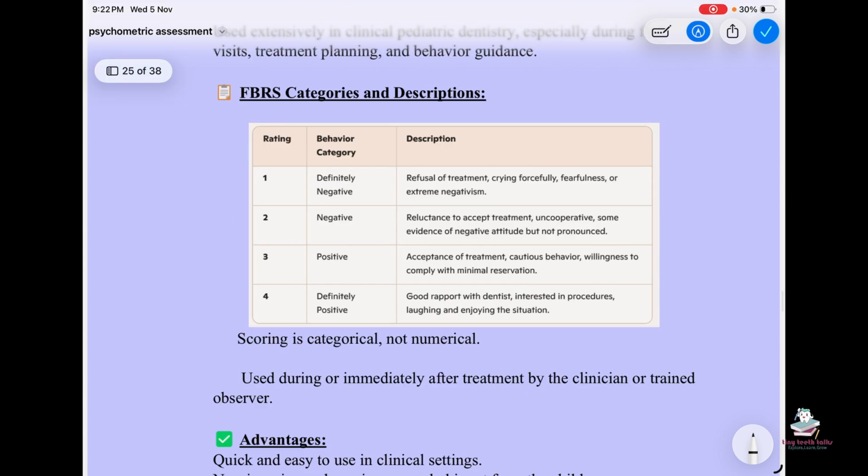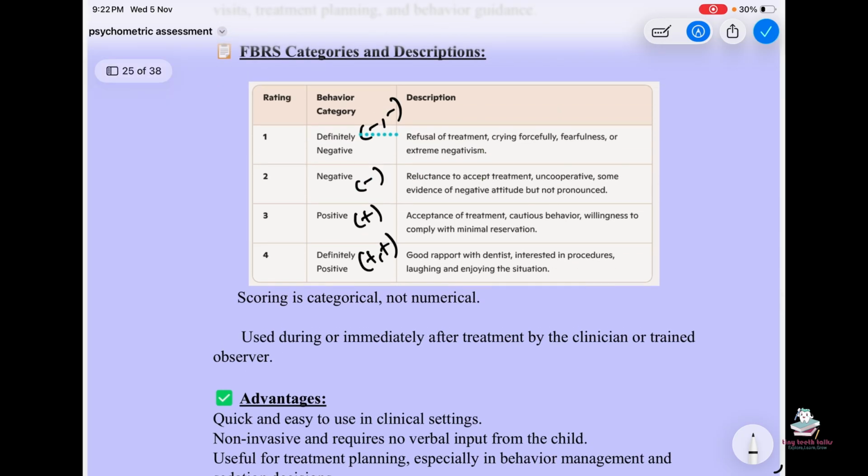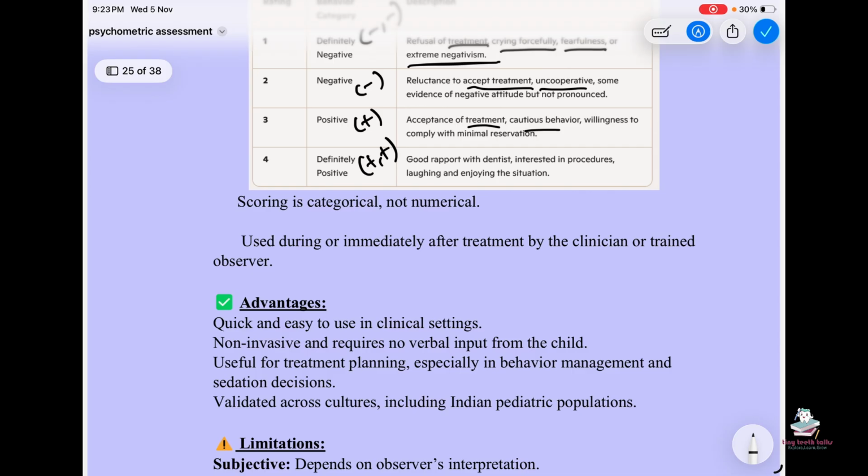Its categories and descriptions. First is definitely negative, and these are the symbols: definitely negative, negative, positive and definitely positive. Definitely negative: refusal of treatment, crying forcefully, fearfulness or extreme negativism. Negative: reluctance to accept treatment, uncooperative, some evidence of negative attitude but not pronounced. Positive: acceptance of treatment, cautious behavior, willingness to comply. Definitely positive: good rapport with the dentist, interested in procedures, laughing and enjoying the situation. Scoring is categorical, not numerical. Used during or immediately after treatment by the clinician or trained observer.